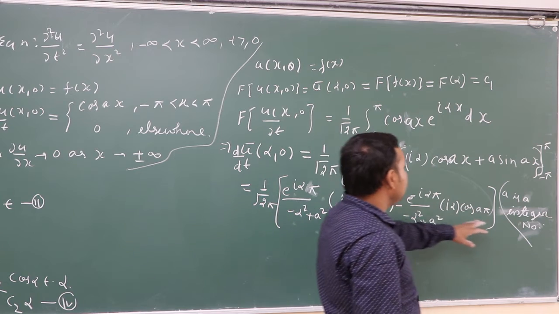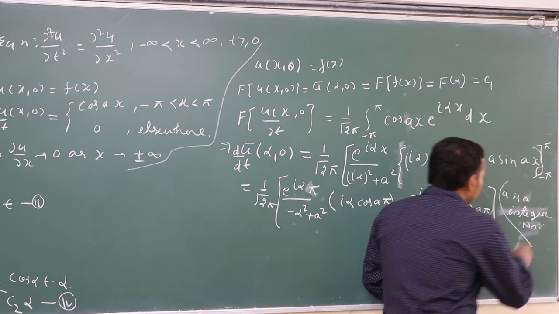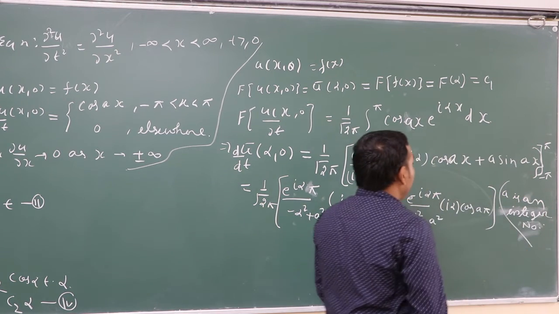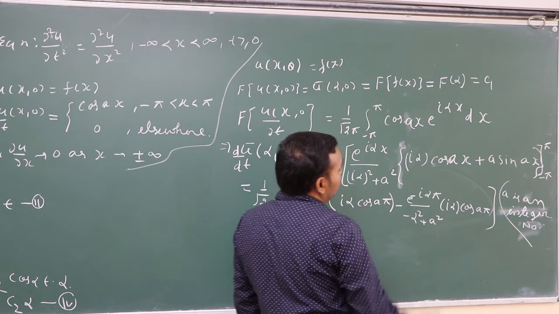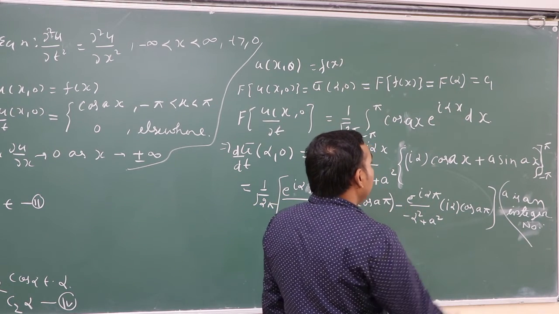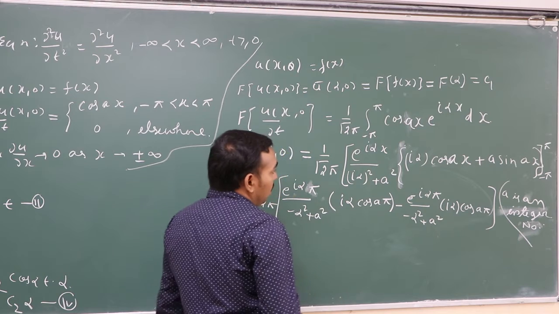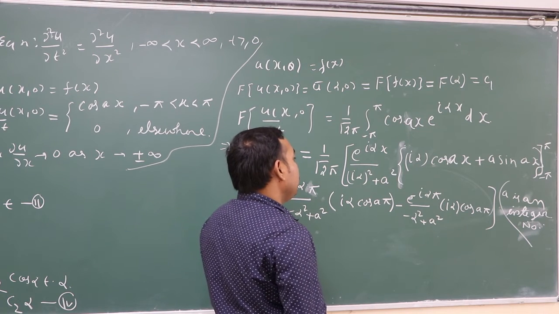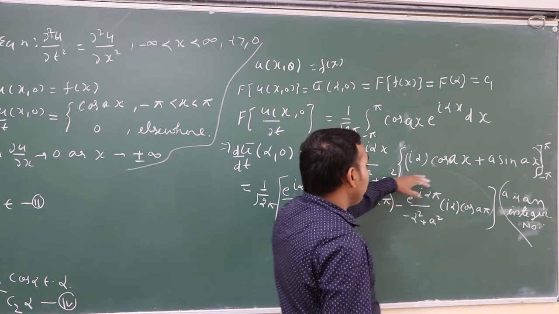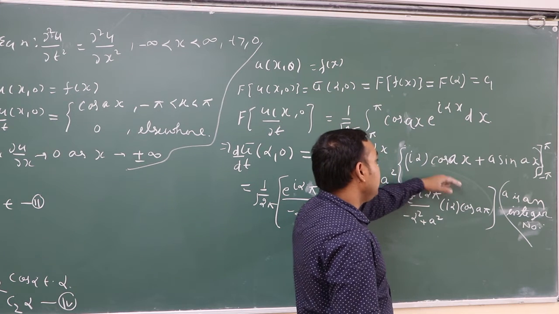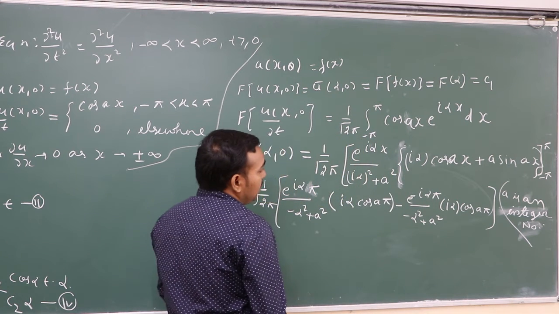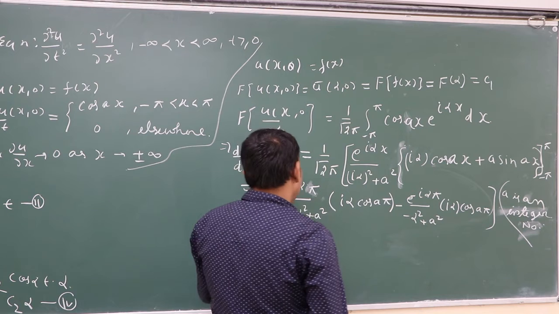Here we can say if a is an integer, the sine term goes to 0. We can solve for any a, but here simply take a as an integer.